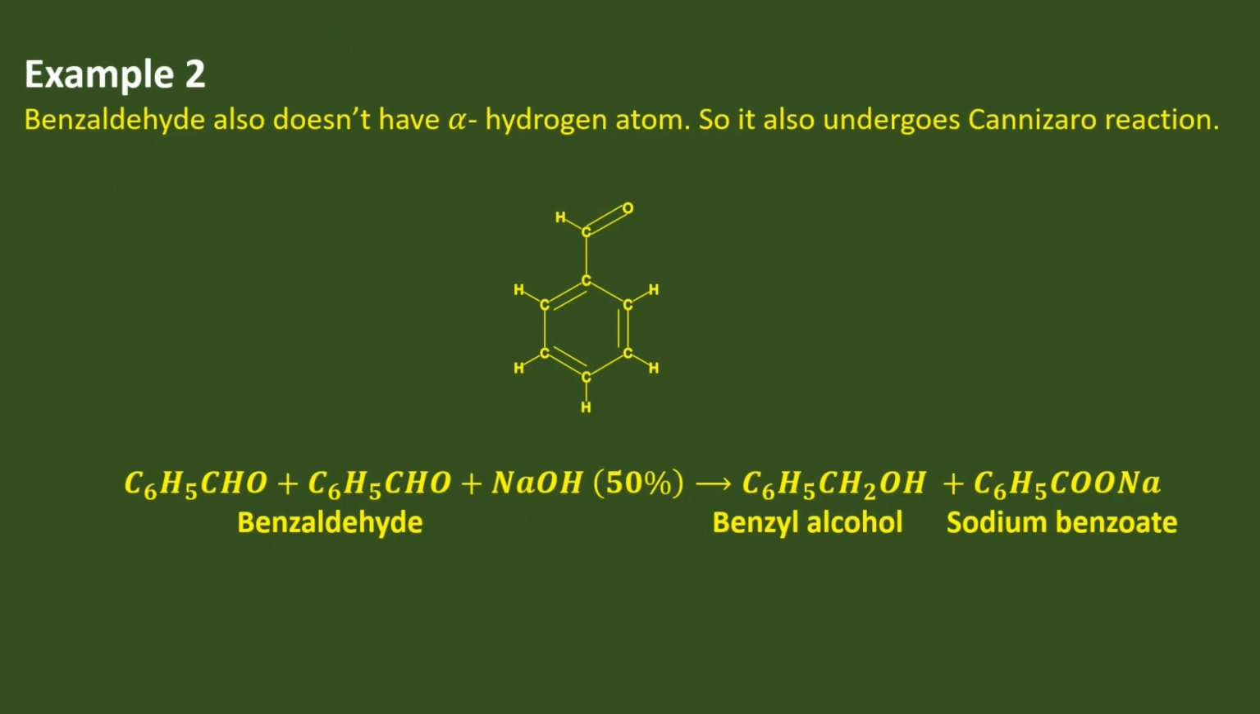Benzaldehyde also does not have any alpha hydrogen atom. It has alpha carbon atom but no alpha H atom. So it also undergoes Cannizzaro reaction. Two benzaldehyde molecules in presence of concentrated caustic soda solution undergo this reaction. One benzaldehyde molecule is reduced to benzyl alcohol and another benzaldehyde molecule undergoes oxidation to form sodium benzoate.